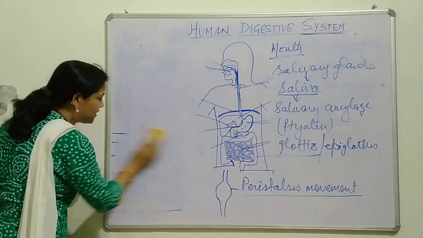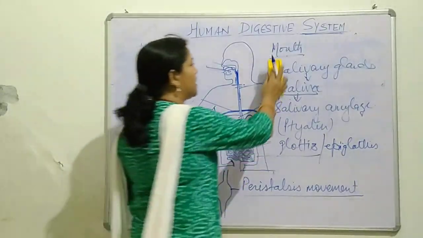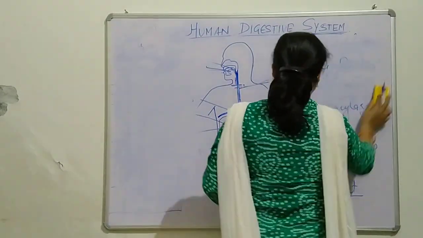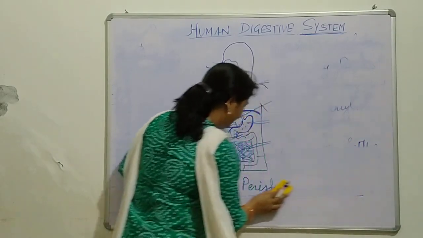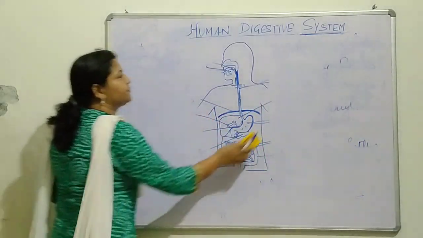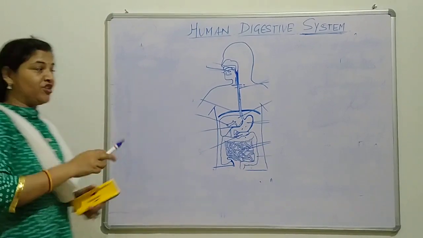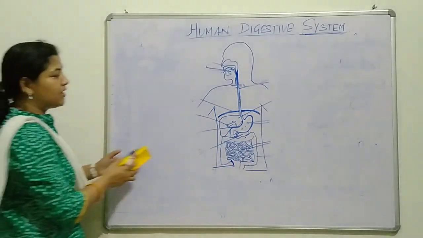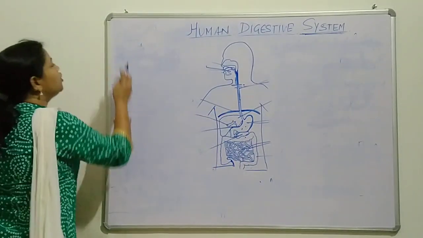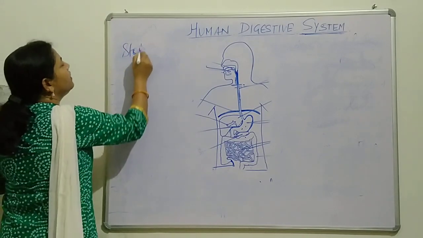So let us know about the stomach now. What happens with the stomach? How does the food start digesting in the stomach? See, the stomach is a J-shaped structure. So in the stomach, what happens?